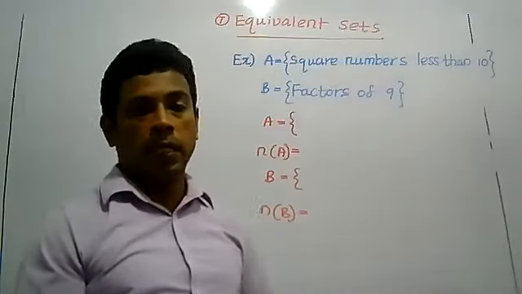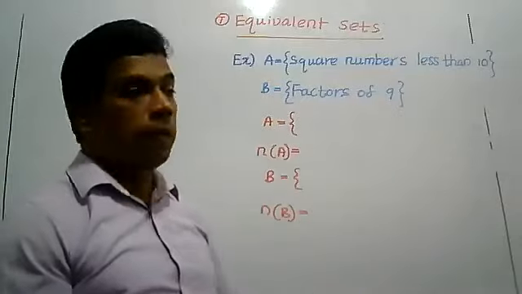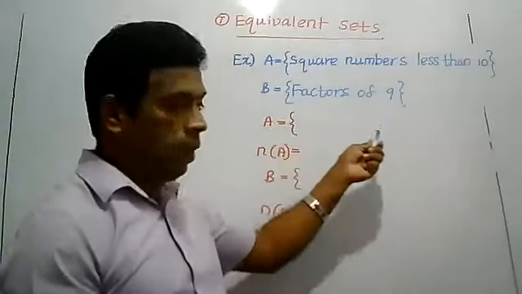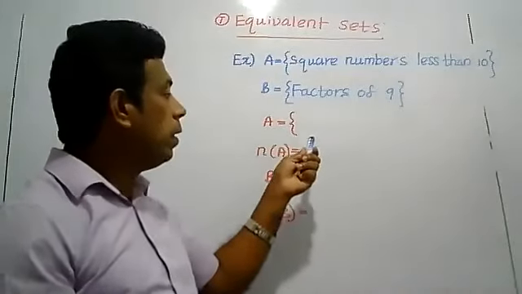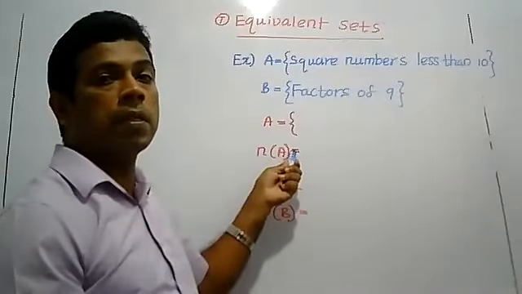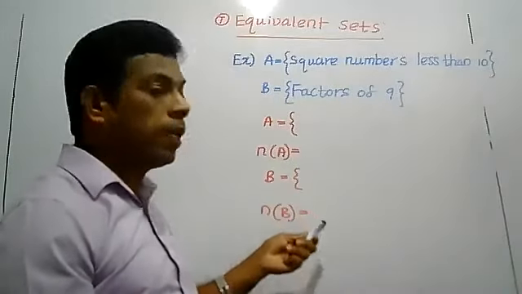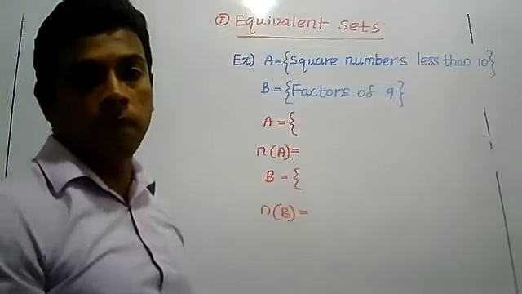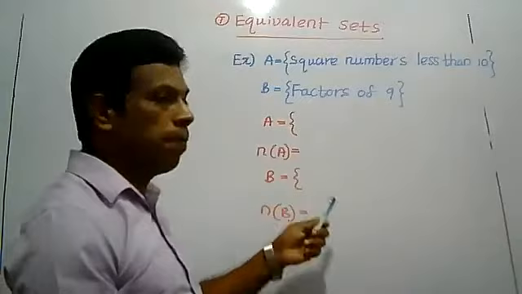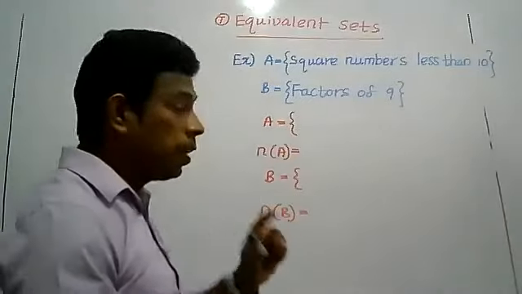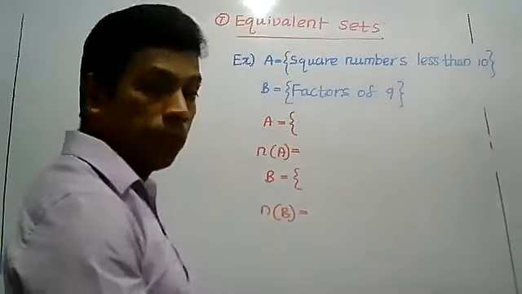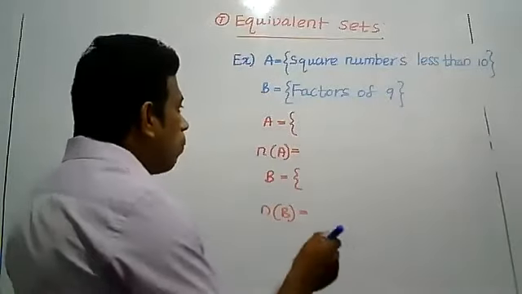Square numbers less than 10. Then factors of 9. You have to write the elements. In grade 8, you have learned n(A) and n(B). n(A) means the number of elements in set A. n(B) means the number of elements in set B. Write the number of elements in set A and set B. Then I will write. Now check your answer.